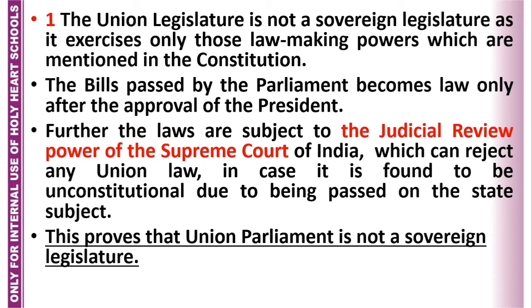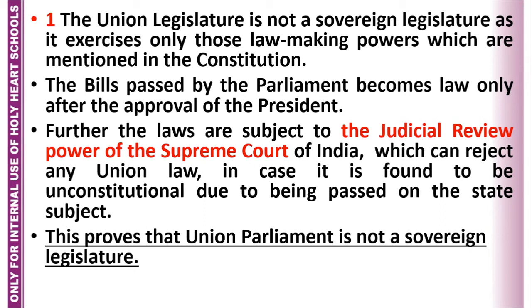It's a very clear point. It's not a sovereign legislature because it can legislate only on the subjects given in the Constitution, which are given to it under the Union list or concurrent list, or which are residuary subjects. Otherwise it cannot make laws on state list subjects.